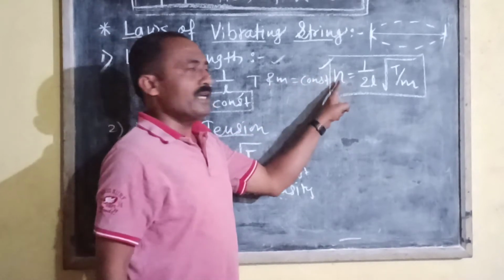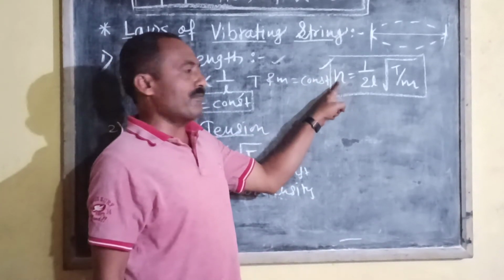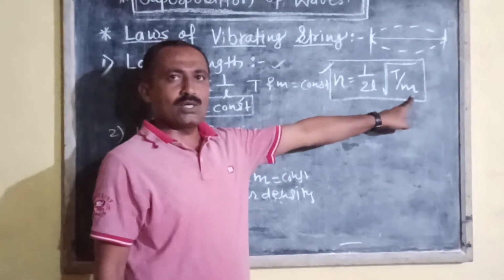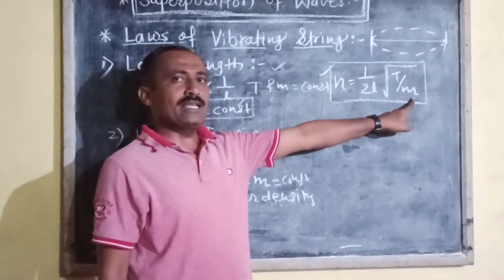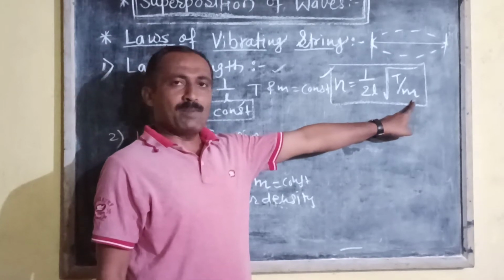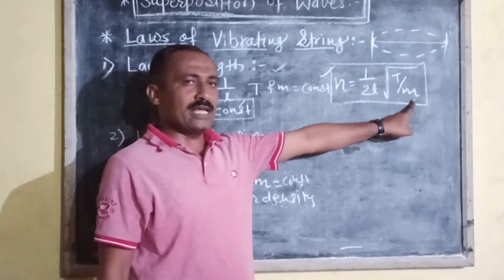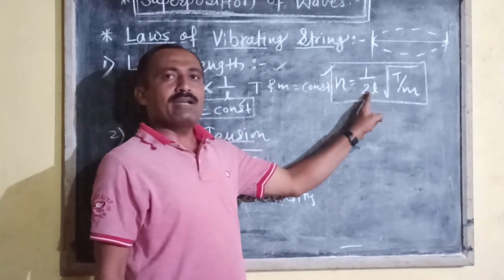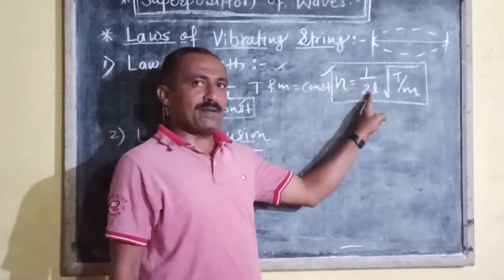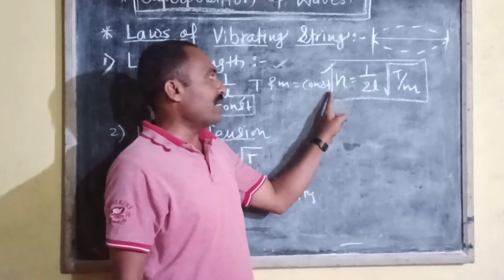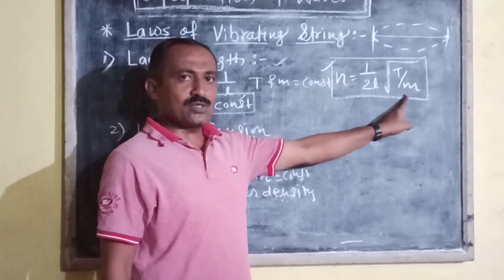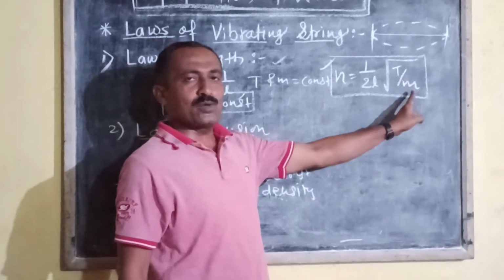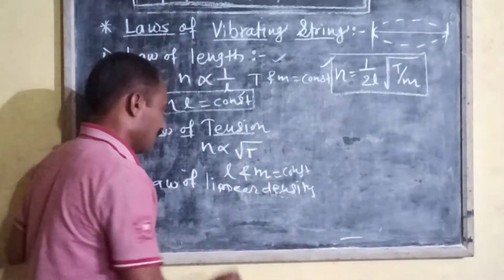From this equation, it is clear that the fundamental frequency of vibration of a string is inversely proportional to the square root of the linear density, the mass per unit length of the string, if the tension applied to the string and the vibrating length of the string are kept constant. That means we can write n is inversely proportional to the square root of mass per unit length, or n is inversely proportional to the square root of linear density.